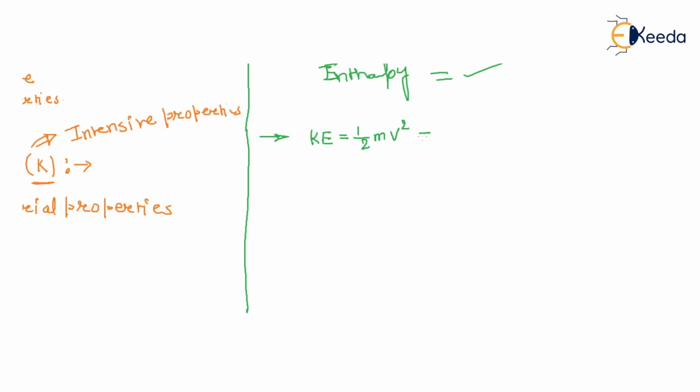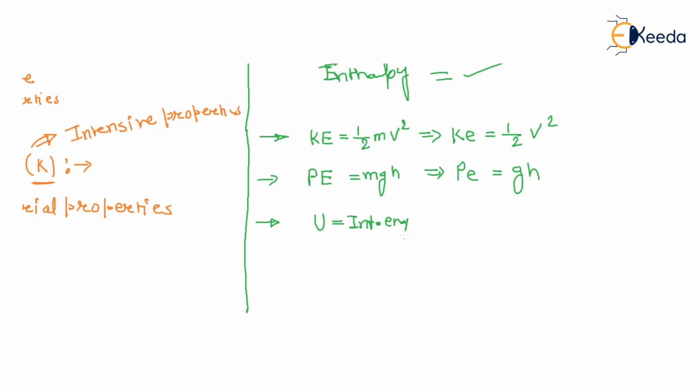What is the specific kinetic energy? Small ke equals half v square, divided by mass. Potential energy is mgh. The specific potential energy is pe equals gh, right? U is internal energy, so the specific internal energy is small u.